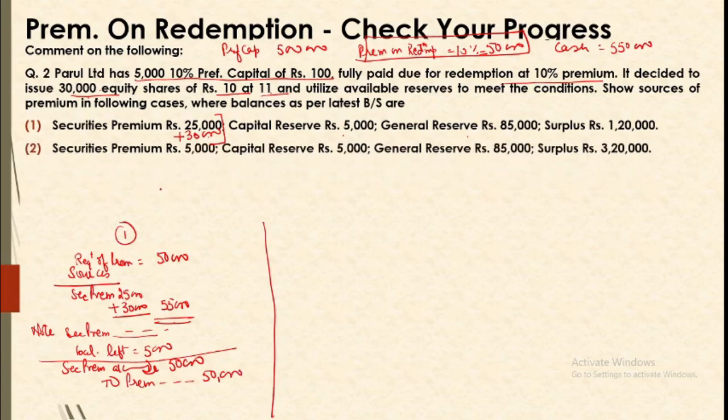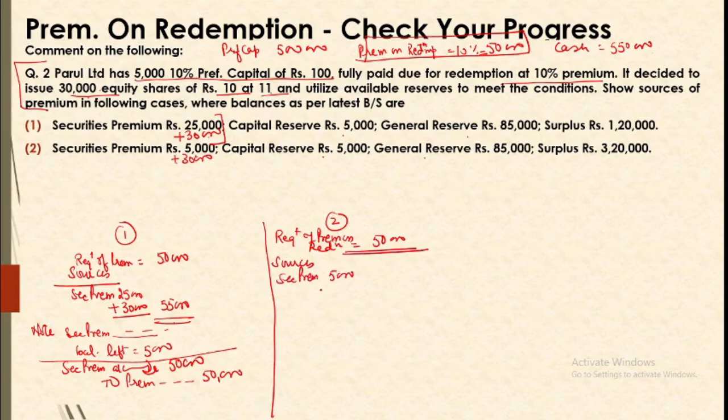Now second, securities premium is 5,000, capital reserve is this much. You see, the main question remains the same, so here also we will be having 30,000 premium on fresh issue. When we are looking for sources, our requirement of premium on redemption is 50,000. We have to match up for this. Our first source is securities premium. When we record securities premium, we have 5,000 plus fresh issue 35,000. It means in order to match this 50,000, 35,000 of securities premium can be used.